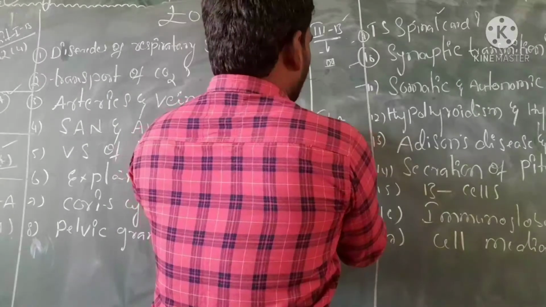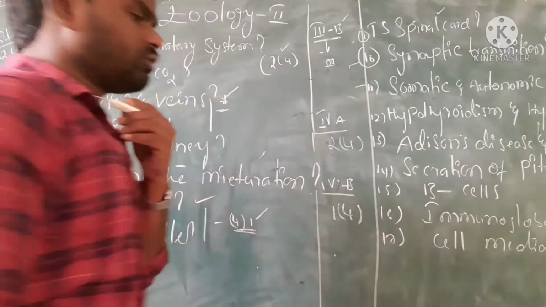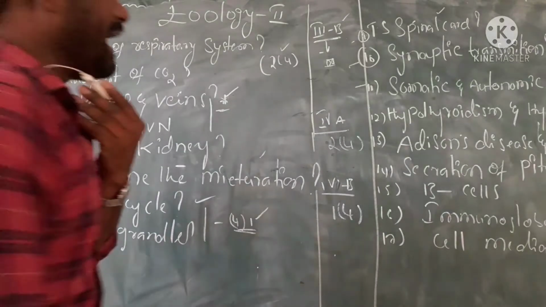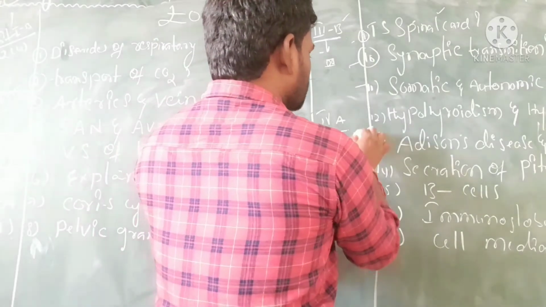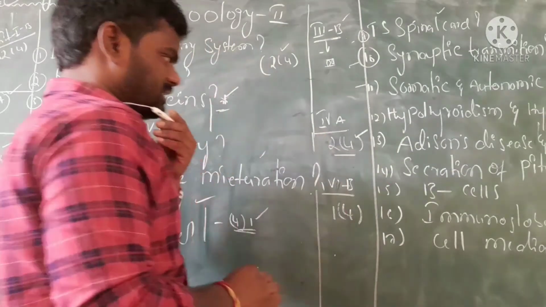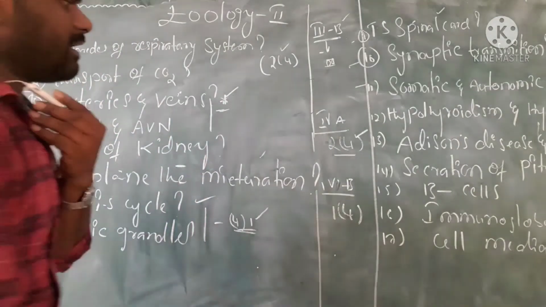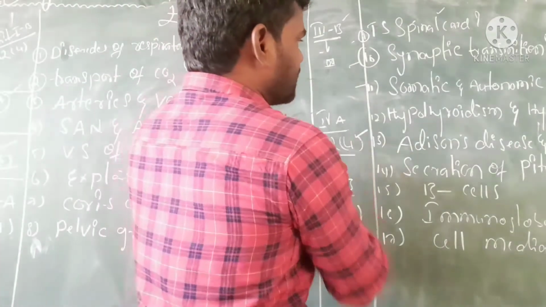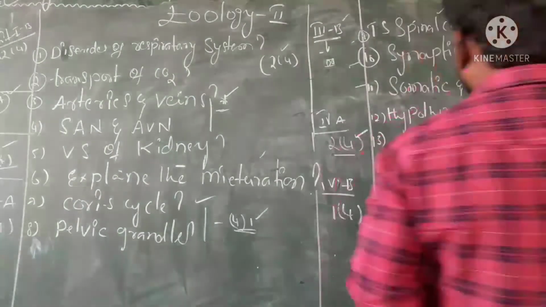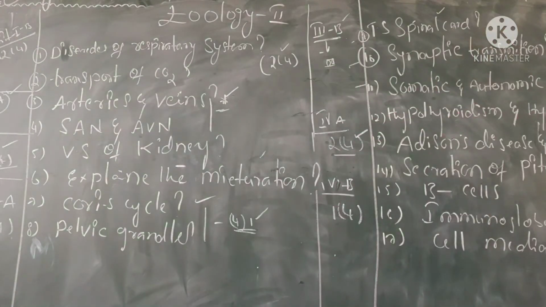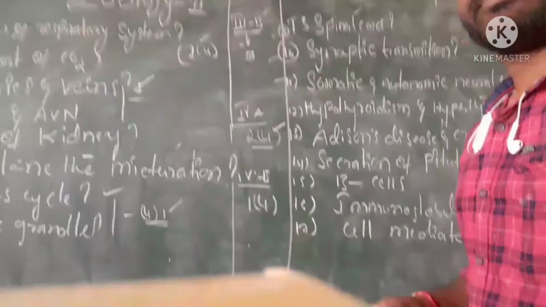After that, the fourth lesson: 4A and 4B are there. In 4A, the blueprint gives two 4-marks questions. These are the important questions: hypothyroidism and hyperthyroidism. These are the two 4-marks questions.